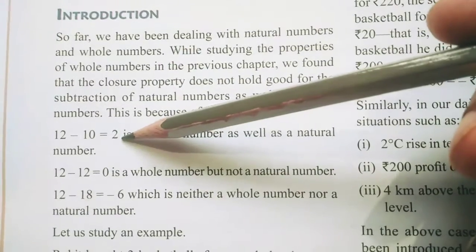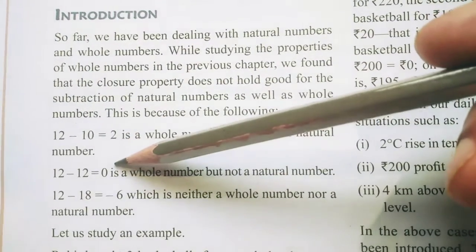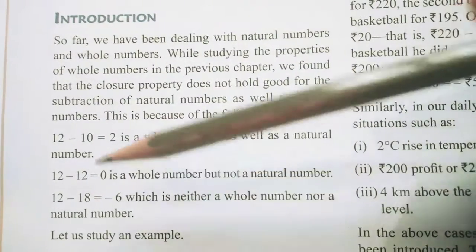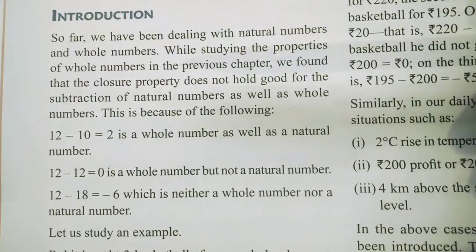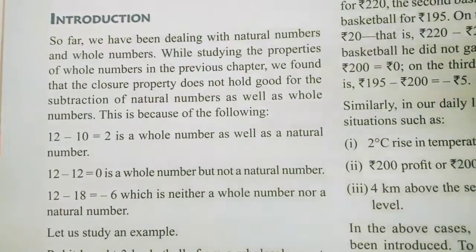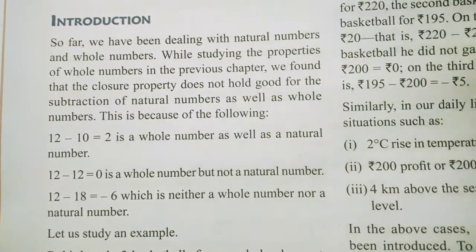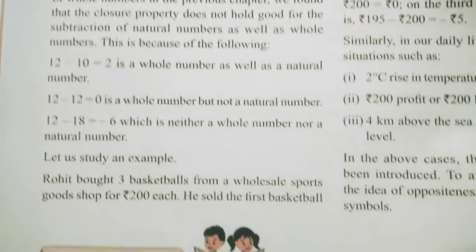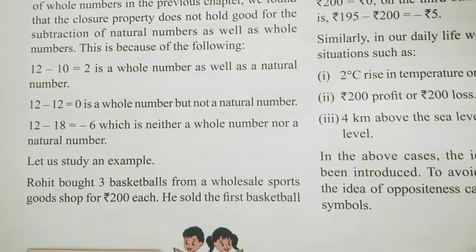So here we are getting a whole number and a natural number, and here we are getting 0 as a whole number, but minus 6 is neither a natural number nor a whole number. Then what is this number? This number is called an integer. Okay, this negative number is called an integer. So we'll discuss it thoroughly here.